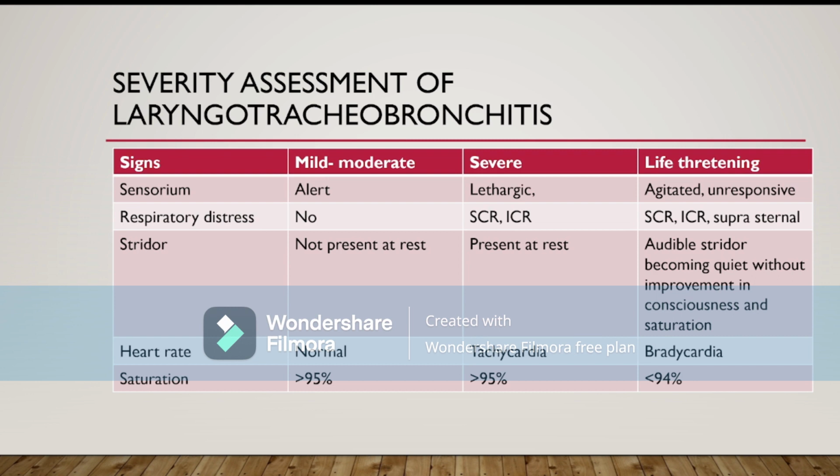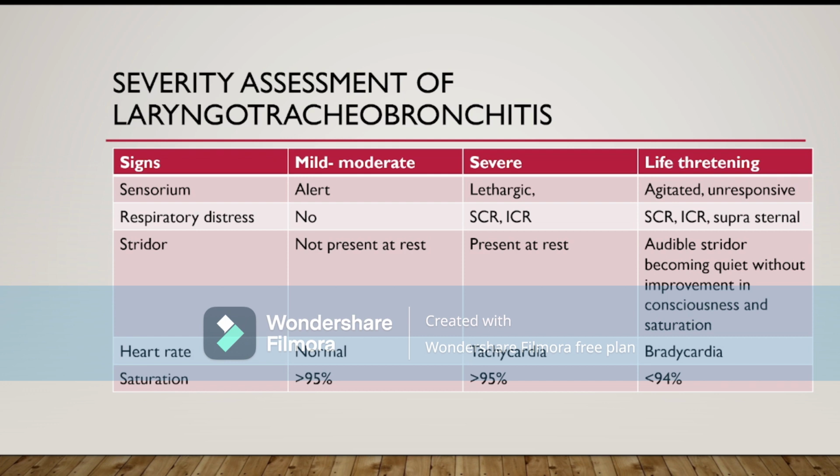Now come to the severity assessment of acute laryngotracheobronchitis. The laryngotracheobronchitis is divided into three types. One is mild to moderate, one is severe, and the last one is life-threatening.